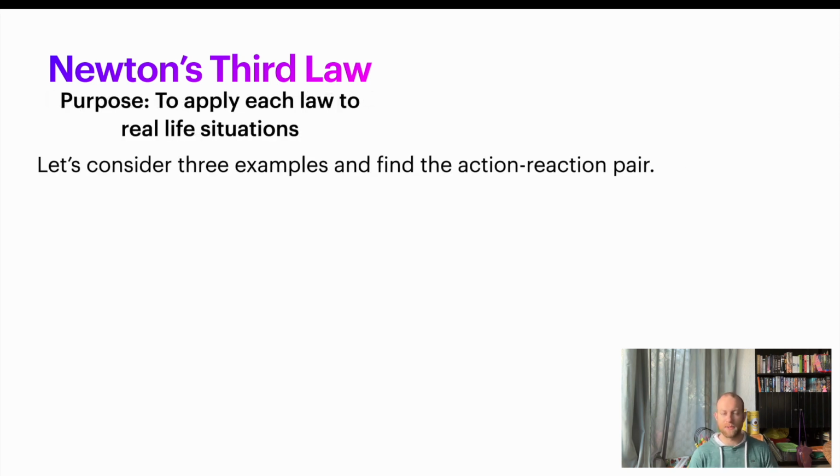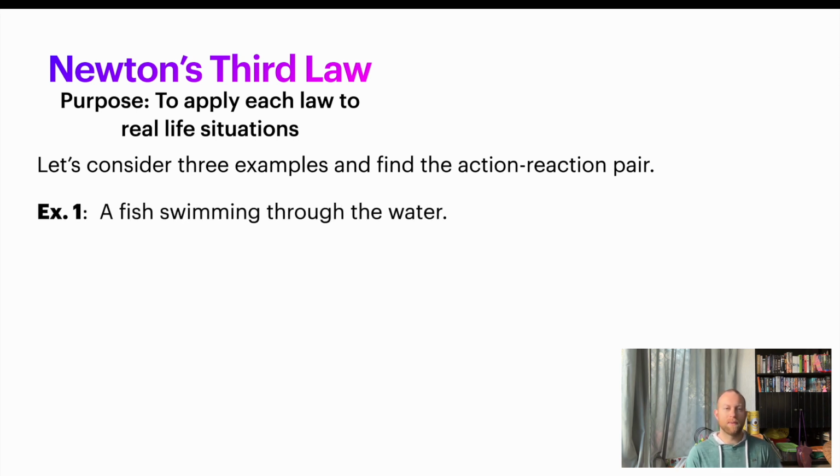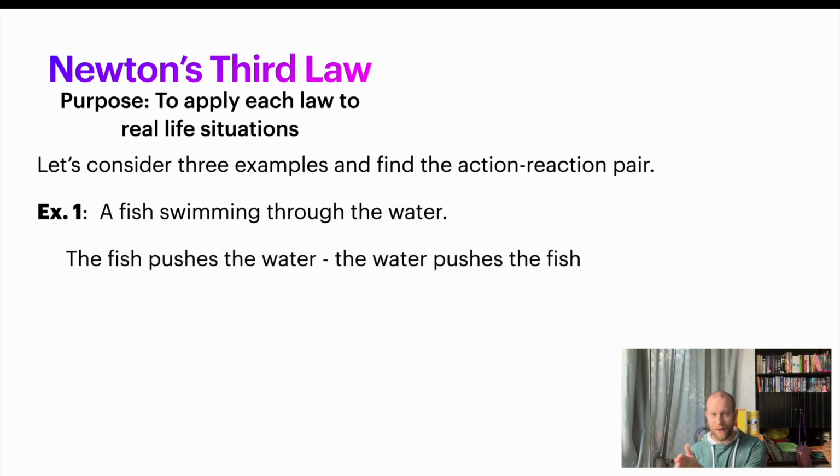So we've got 3 examples. In each of these, we want to find what is our action-reaction pair. So we have a fish that's swimming through water. What is happening is the fish pushes the water back, and by pushing the water back, the water now pushes the fish forwards. Again, notice the fish applies a force on the water, so it's acting on the water, and then the water applies a force on the fish, so it acts on the 2 different objects, not on the